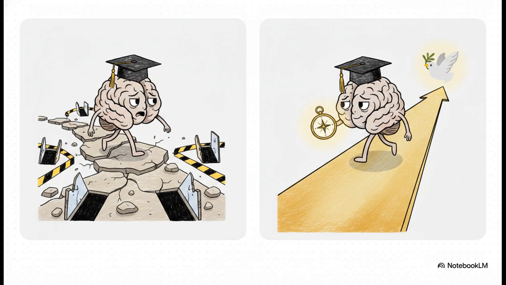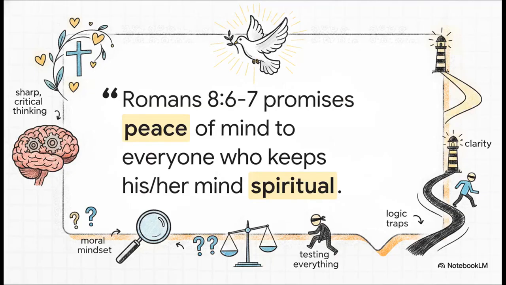And this is exactly why biblical morality has to be deeply intertwined with education. Learning to spot logic traps isn't just some boring academic exercise to help you pass a test. It's about making good, solid choices in the real world that ultimately lead you to finding true peace. In fact, Romans chapter 8 makes a beautiful promise. It guarantees peace of mind to everyone who keeps their mind spiritual. Ultimately, combining incredibly sharp critical thinking, where you test everything and dodge that faulty reasoning, with a strong spiritual mindset is exactly what guarantees true peace as you navigate this wildly complex world.